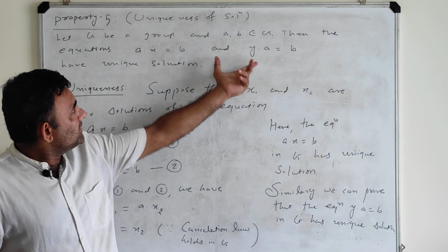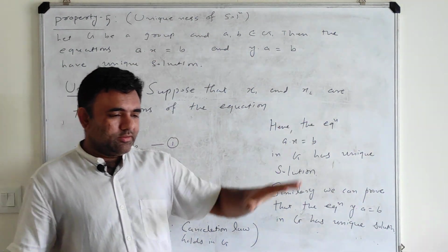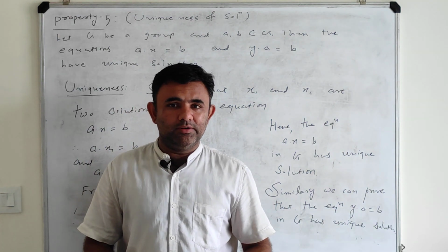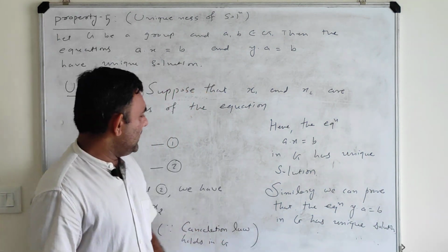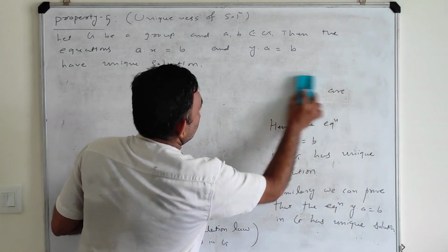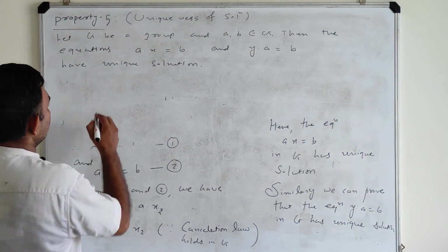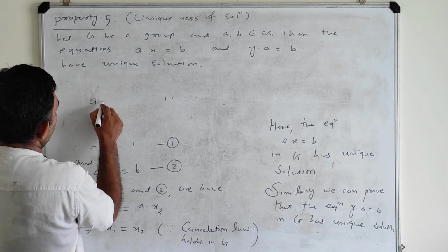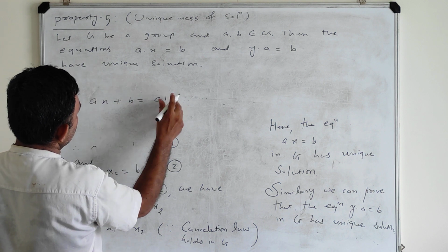These equations are linear equations. Linear in the sense that the unknown quantity has power 1. Suppose you have this equation ax plus b is equal to c.